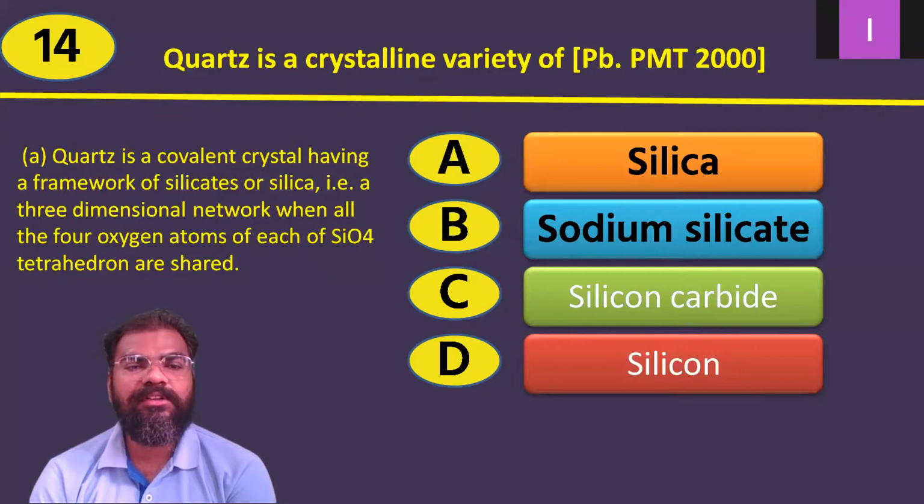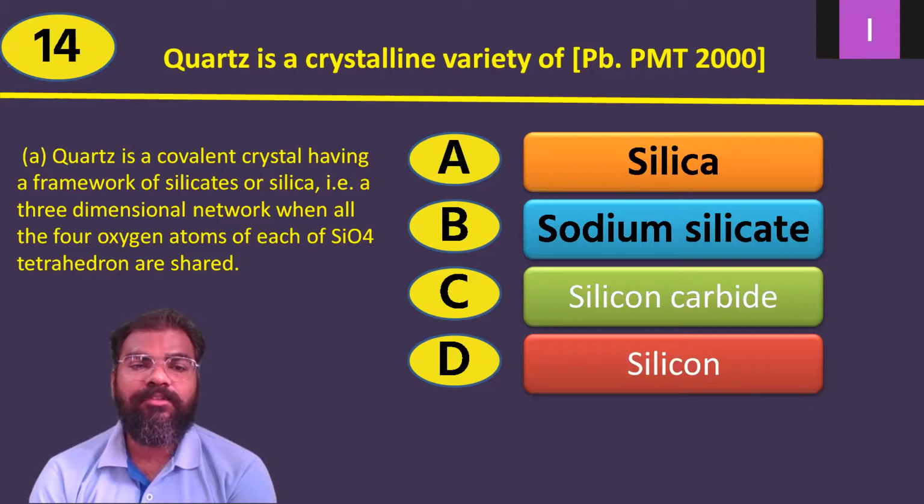Once again, quartz is a crystalline variety of: option A, silica; option B, sodium silicate; option C, silicon carbide; option D, silicon. Don't be confused between silica and silicon. Silicon is quite different and silica is quite different. So here option A, silica, is the correct answer.